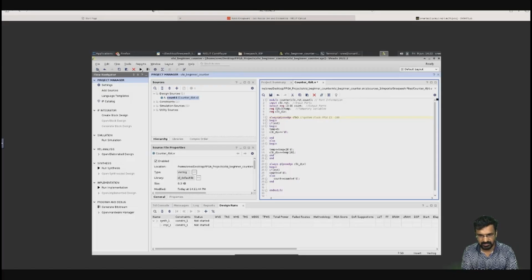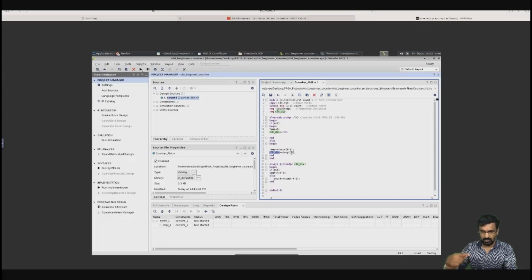100 megahertz means the time period T between two clocks is very small, in nanoseconds, so our eye doesn't have the capacity to identify it. We will not see the blinking of bits, so we are dividing the clock. Initially, when reset is applied, we give the temporary value 0 and clock div 0. Then I increment the temporary value by 1, and clock div is a clock which I generate by taking the 20th bit of that temporary variable.